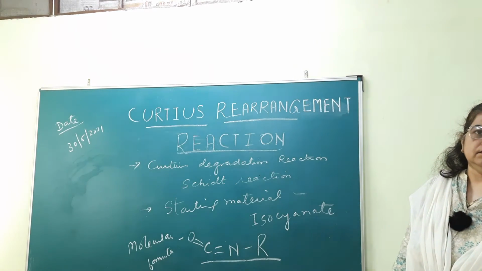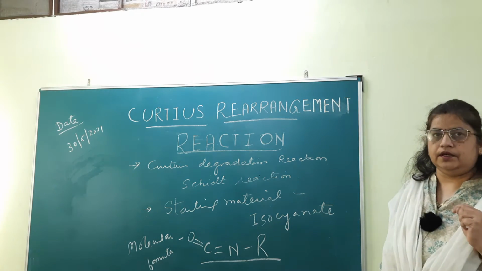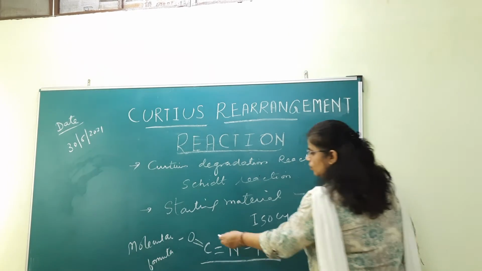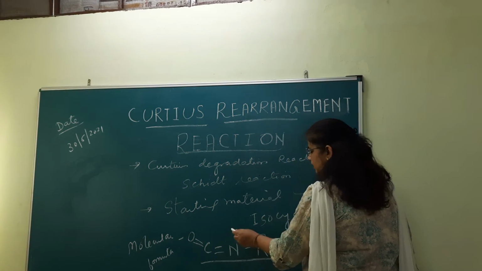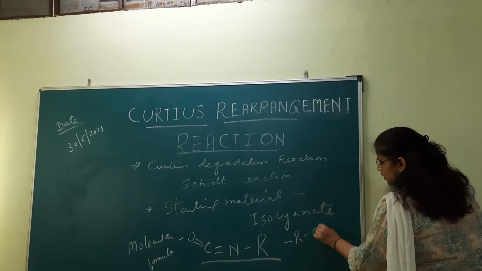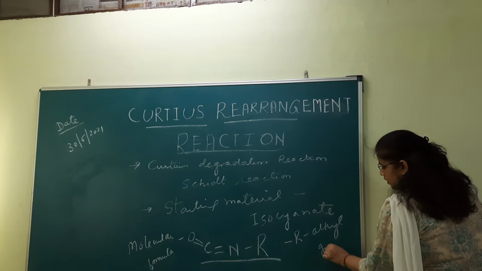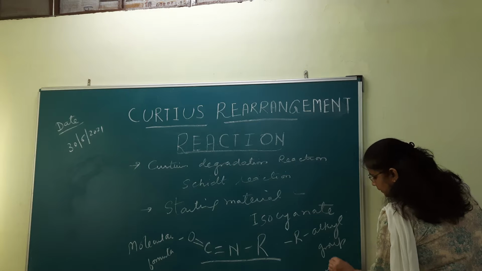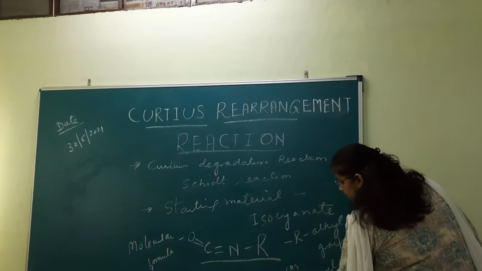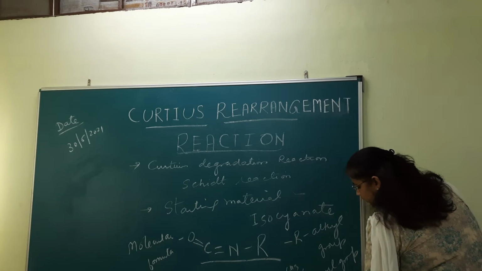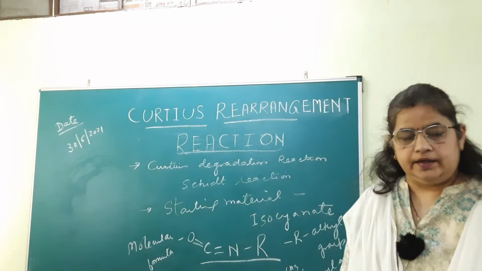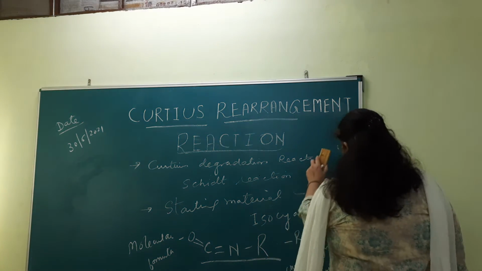In this reaction, the main starting material is isocyanate. The molecular formula of isocyanate is O double bond C double bond N and R, where R is considered as an alkyl group as well as aryl group. Alkyl group means methyl, ethyl, etc. and aryl group means phenyl. Phenyl radical is known as the aryl radical or the aryl group.